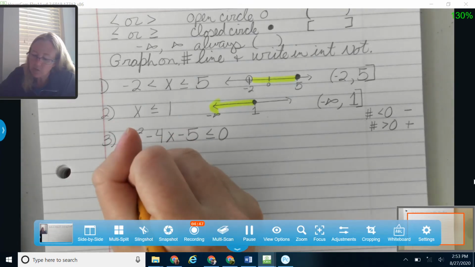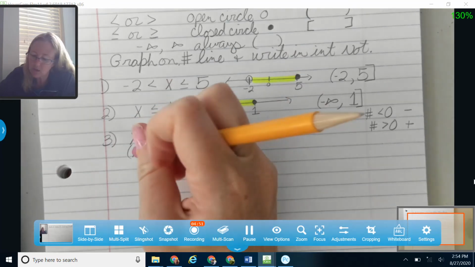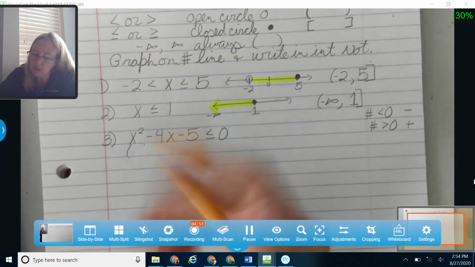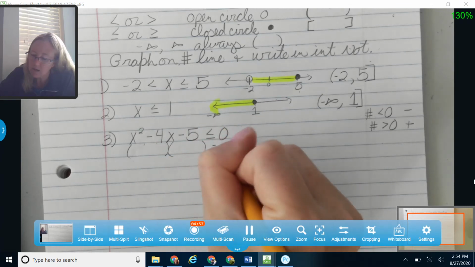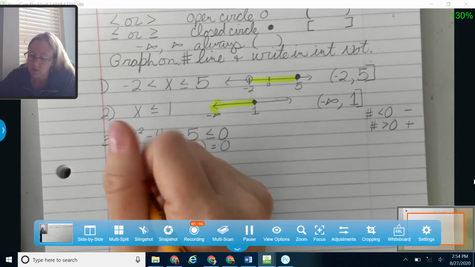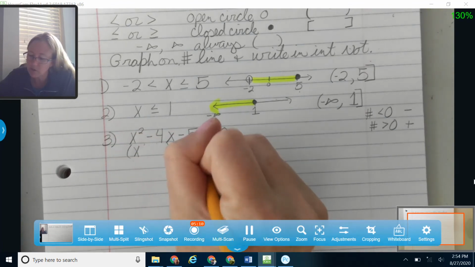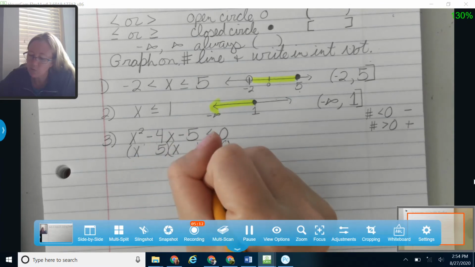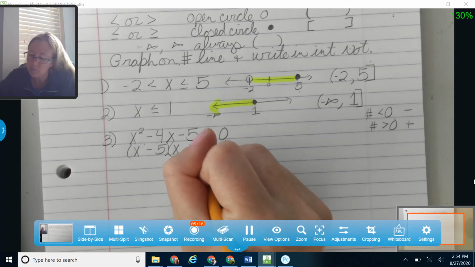So the first thing I want to do is find out where this thing is equal to 0. So I'm going to take my x squared minus 4x minus 5, and I want to find out where it's equal to 0, so I'm going to start with some factoring if I can. If you can't factor, remember you can always use the quadratic formula. All right, so x squared factors into x and x, and my only factors of 5 are 5 and 1, and I want this 4 to be negative, so I'm going to say minus 5 and plus 1.